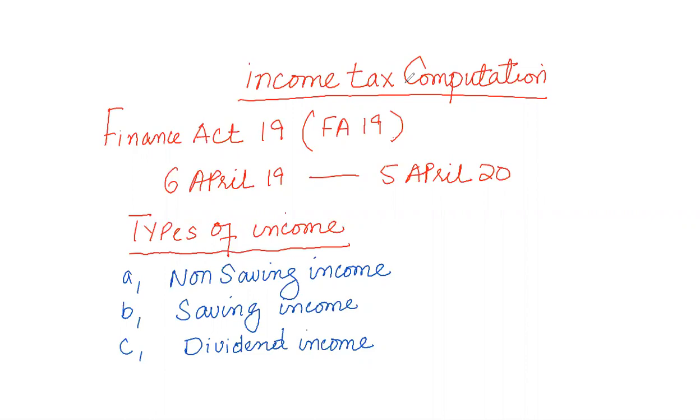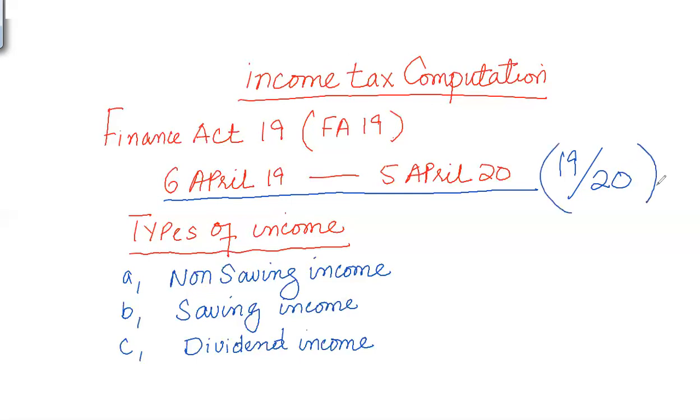And as far as the tax year for individuals in the UK is concerned, it's 6th April to 5th April. So a tax year that starts from 6th April 19 to 5th April 2020 will be tax year 19-20, also called FA19. So if an individual earned income in this tax year, he or she has to pay tax as per the tax rules in FA19.